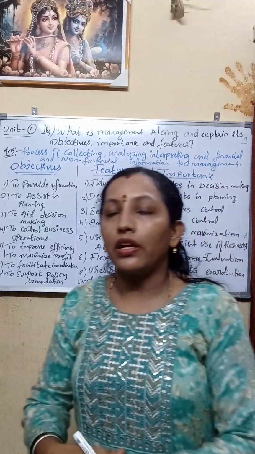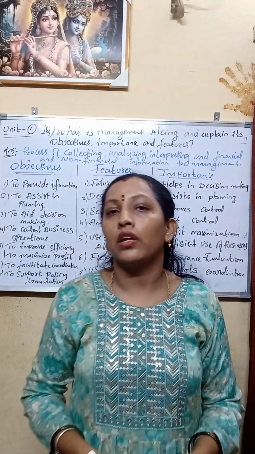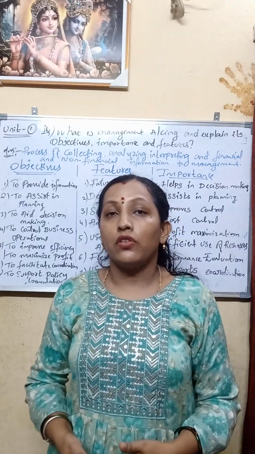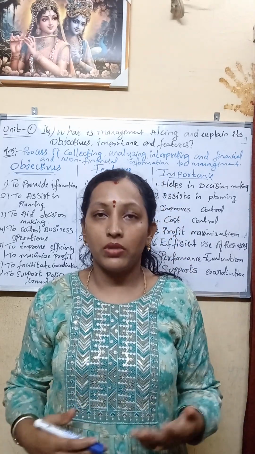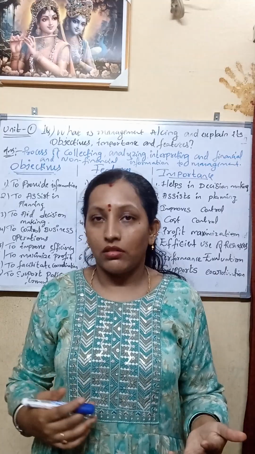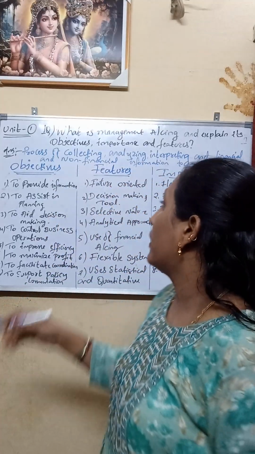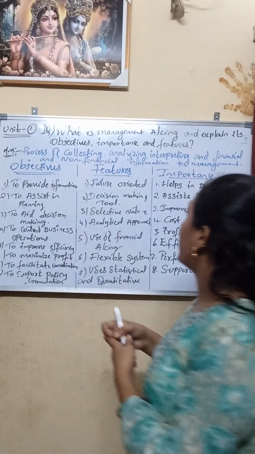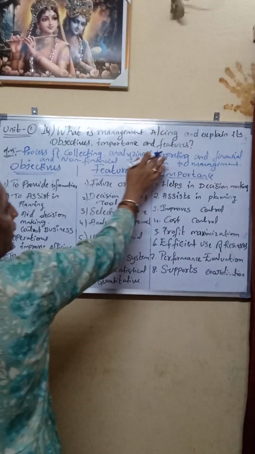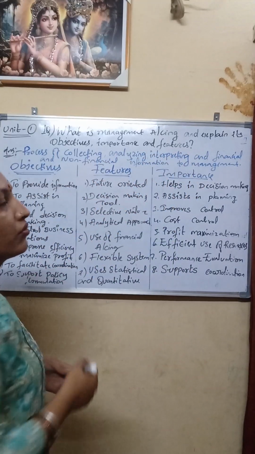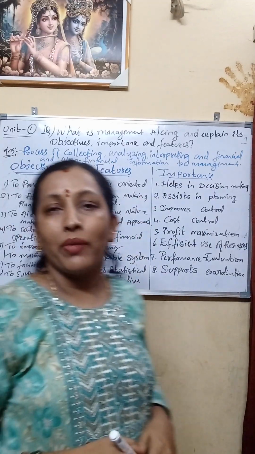Management accounting plays a crucial role in an organization. According to the statements given by management accounting, they can plan. It is the process of collecting, analyzing, and interpreting financial and non-financial information for management.